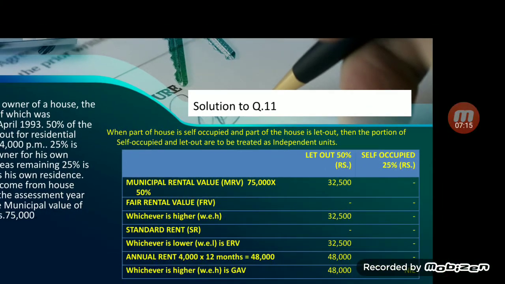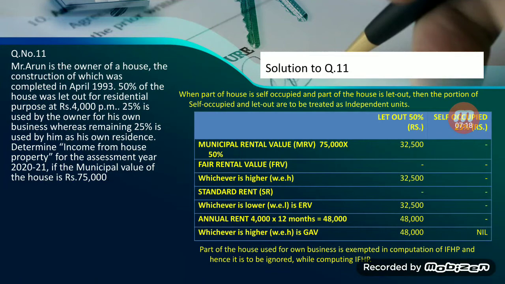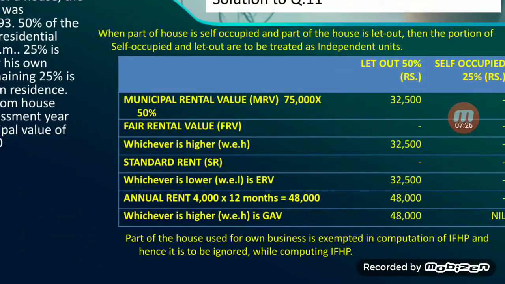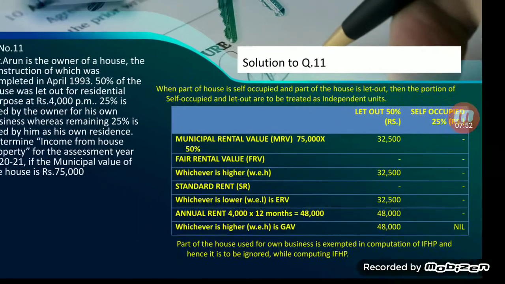The rental value per month is 4,000. The same must be multiplied by 12 months. 48,000 will be the actual rent. So compared to the ERV of 32,500, the higher value is 48,000, and this will be the GAV. For self-occupied, you provide another column for self-occupied and write nil against GAV. And you must give a note that the part of the house which is used for his own business or practicing his profession is exempted in computation of income from house property.